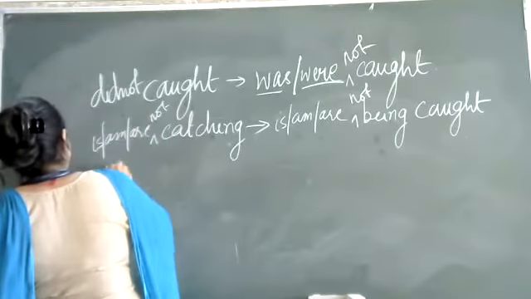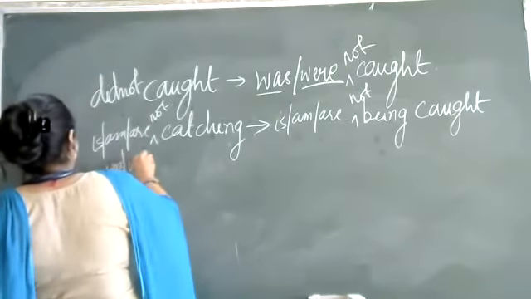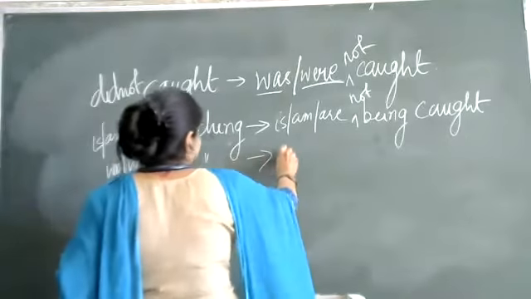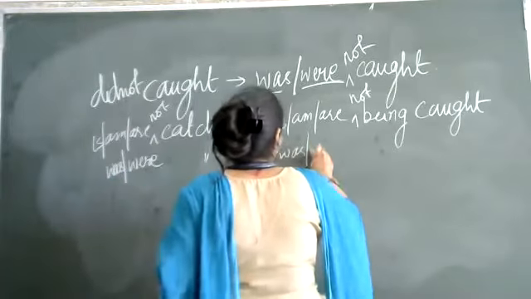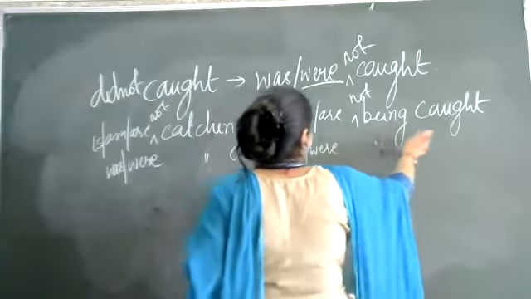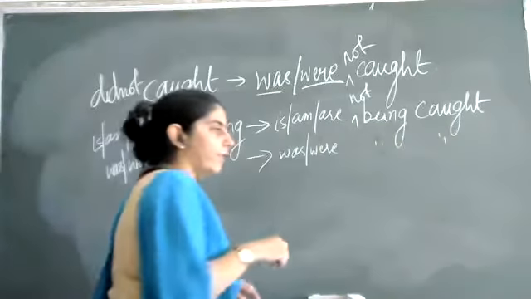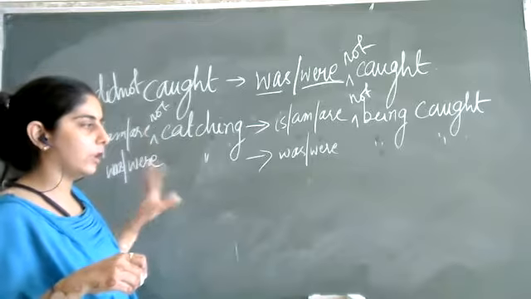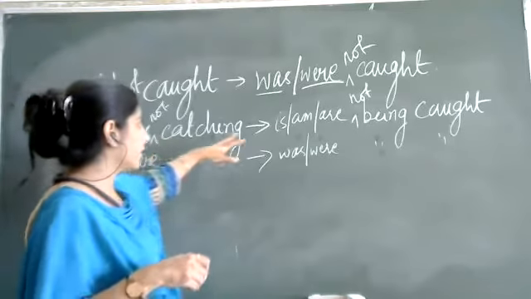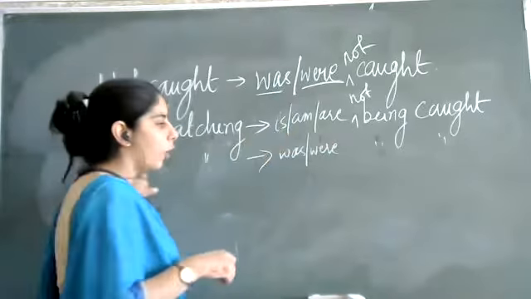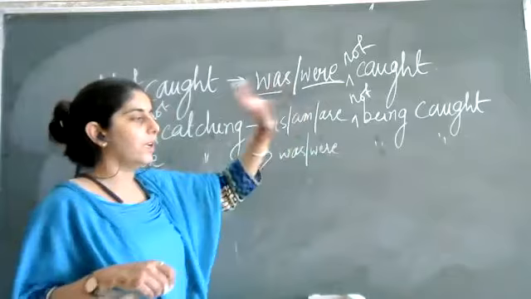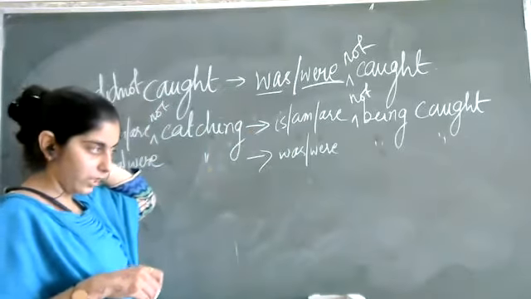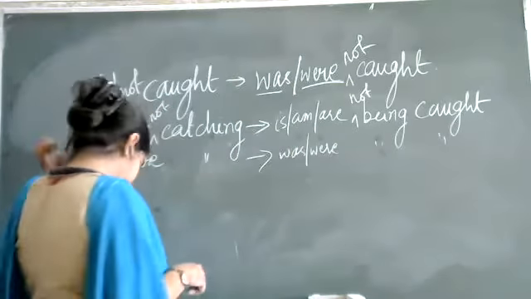Is, am, are की जगह पे if we have to change it into past tense, so it will take was or were, catching. It will change into was, were, being, caught. And for negative, like we put not into the positive one, वैसे ही हम यहाँ पर भी not लगा देंगे. Is, am, are catching? Is, am, are being caught? Was, were catching? Was, were being caught? And to make it negative, we will just put a not. Okay.